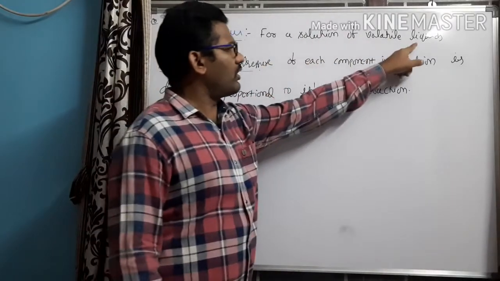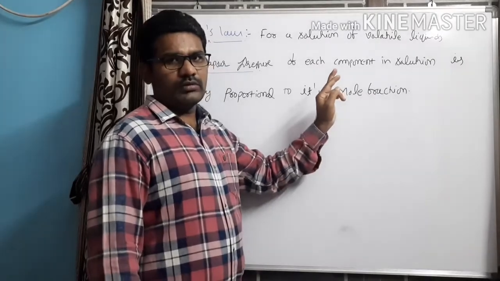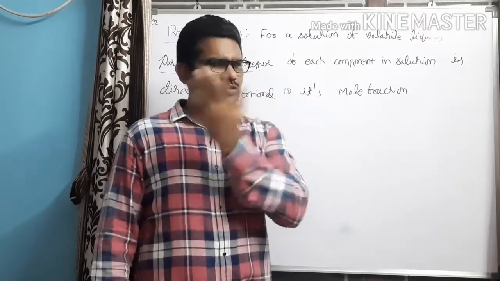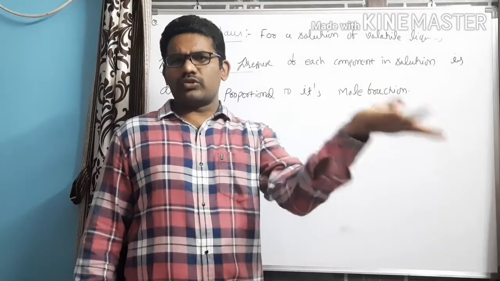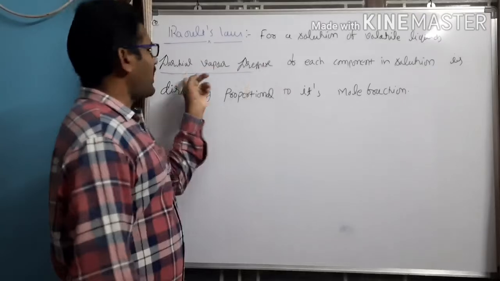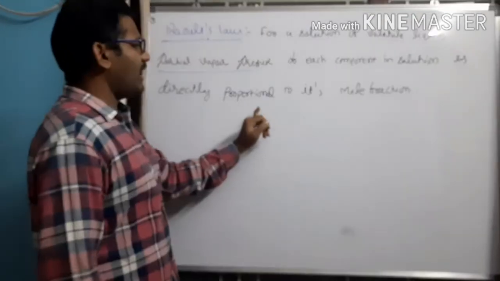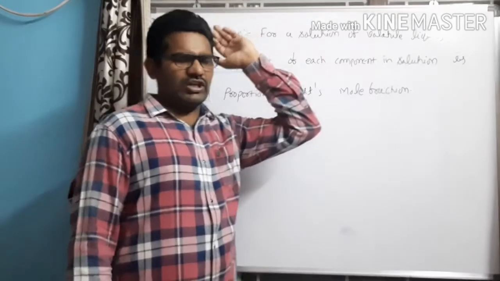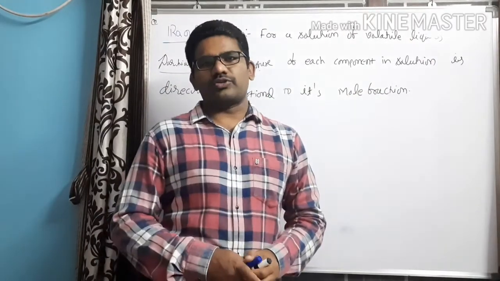For a solution of volatile liquids, partial vapor pressure of each component. In a solution, generally in a binary solution, two components will be there: solute and solvent. If you take a mixture of three or more, three components will be there, right? For a solution of volatile liquids, the partial vapor pressure of each component in solution is directly proportional to its mole fraction.